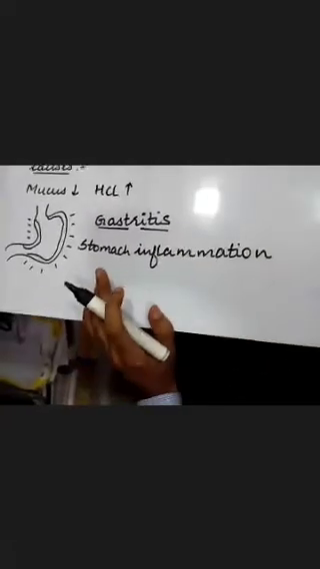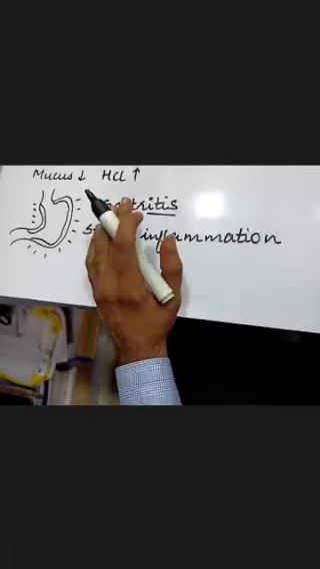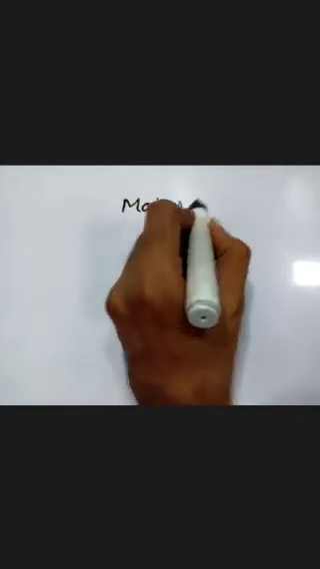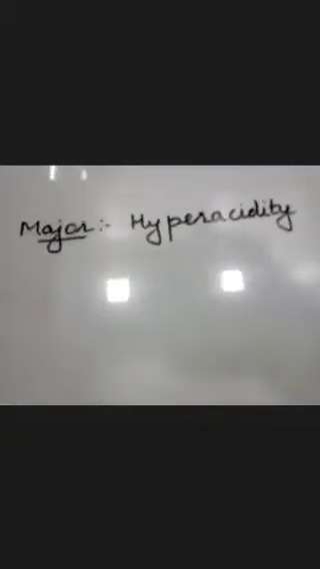Now, the stomach undergoes inflammation that produces gastritis. Okay, and acidity is produced because either the mucus decreases or hydrochloric acid increases. Now, here I'll put down one major cause for hyperacidity. Hyperacidity means excess of hydrochloric acid inside the stomach.